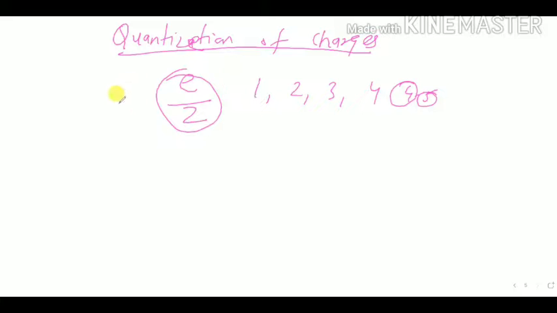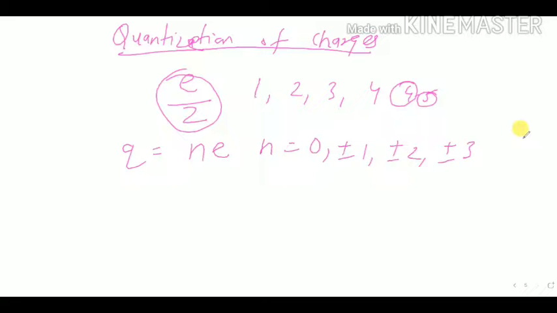So basically I can write Q is equal to ne, where n can be 0, plus or minus 1, plus or minus 2, plus or minus 3. Why plus or minus? Because charge can be both positive and negative. So this is basically quantization of charge.